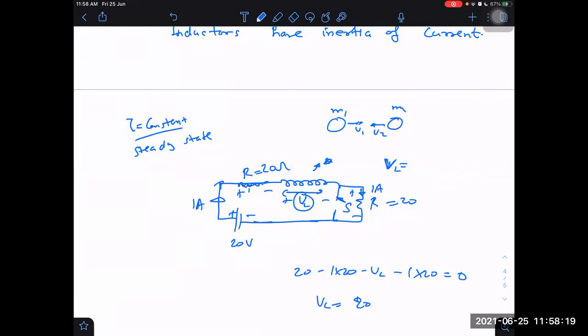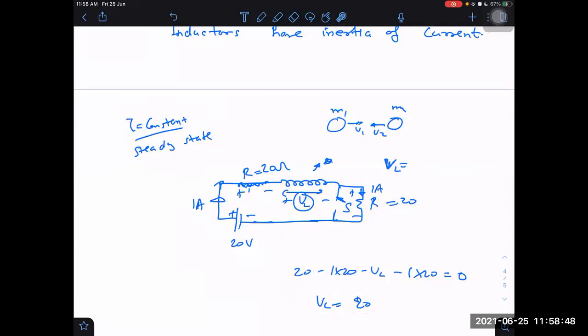Finite forces cannot create the change in velocity instantaneously. Listen to the wording of what I said: finite forces cannot create change in velocities instantaneously. A collision force or impulsive force can create a sudden change in velocity, but finite forces cannot. So this potential difference, or EMF, across the inductor is finite, not infinite.